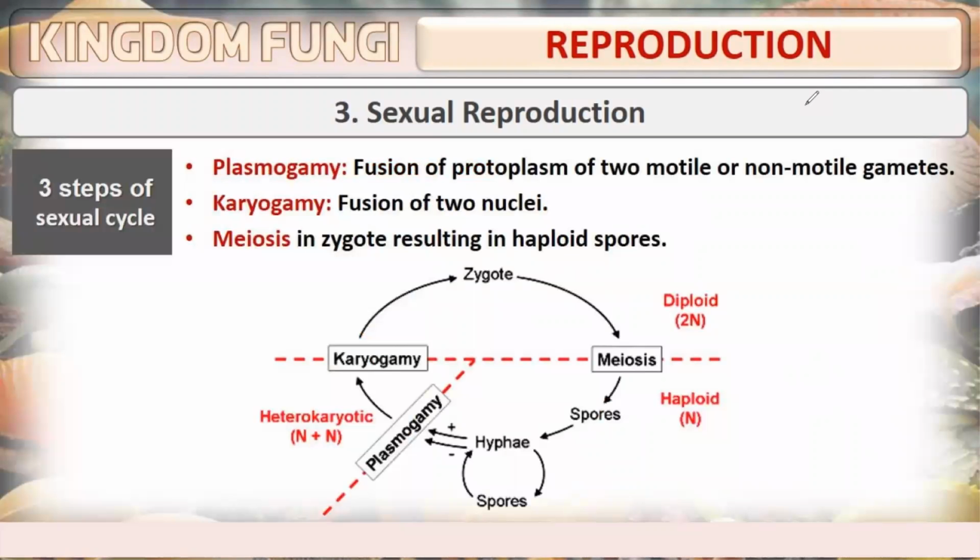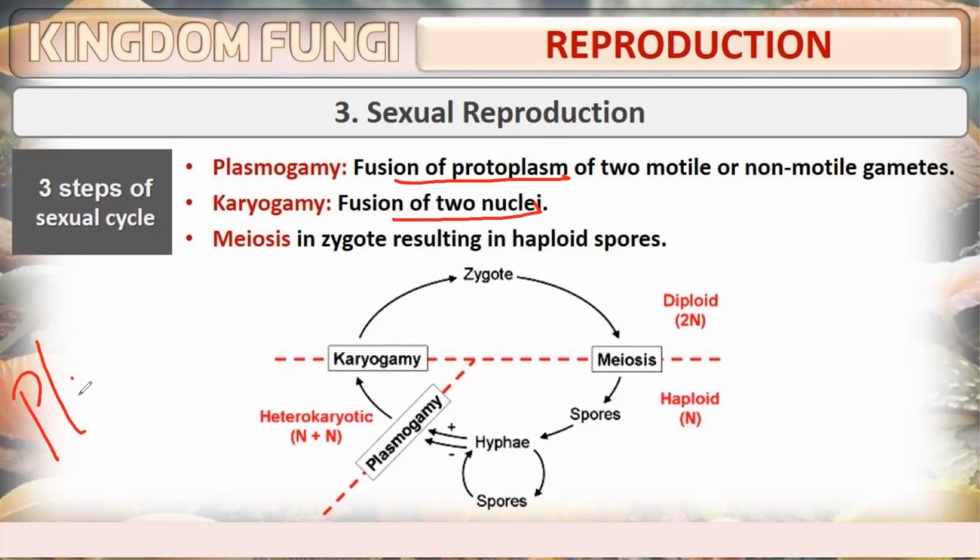So, what are the steps of sexual reproduction? There are three steps. One is plasmogamy, the second is karyogamy, and the third is meiosis. Plasmogamy is fusion of protoplasm. Karyogamy is fusion of nuclei.